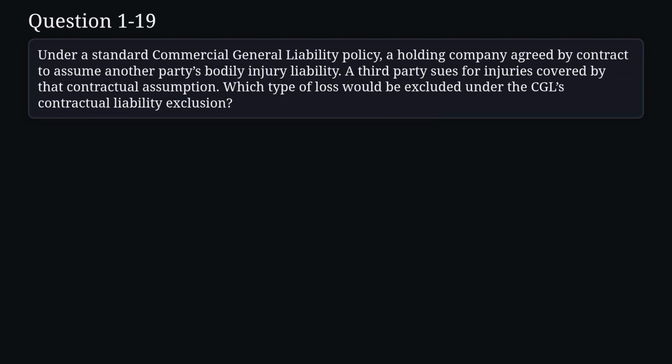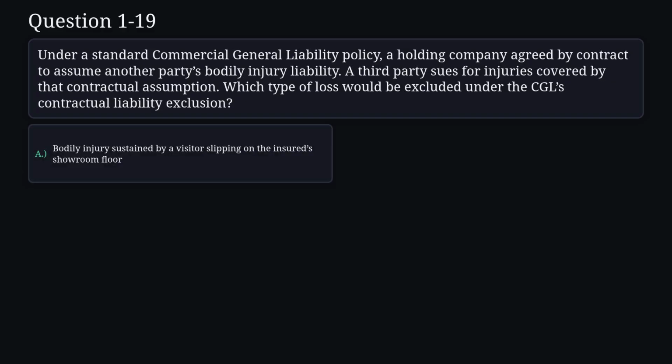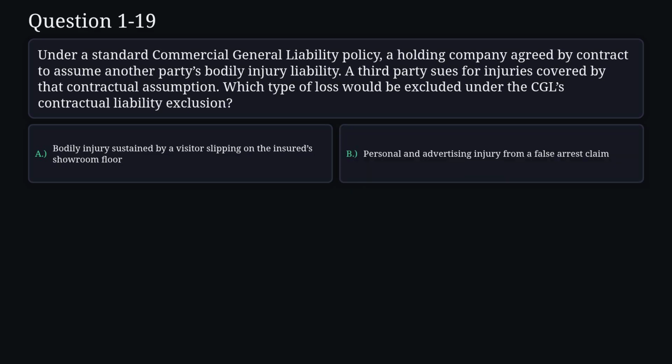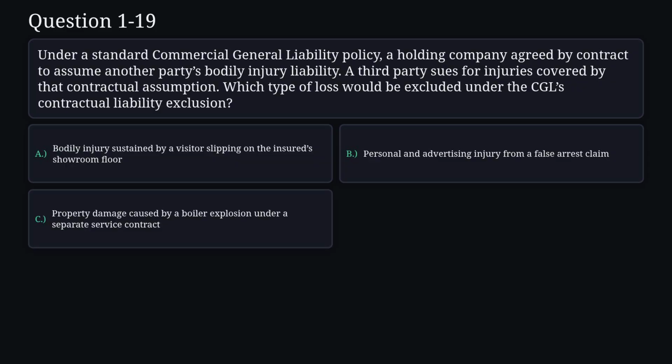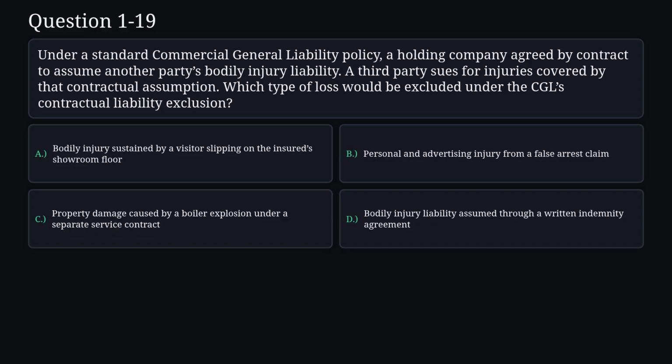Question 19. Under a standard commercial general liability policy, a holding company agreed by contract to assume another party's bodily injury liability. A third party sues for injuries covered by that contractual assumption. Which type of loss would be excluded under the CGL's contractual liability exclusion? A. Bodily injury sustained by a visitor slipping on the insured's showroom floor. B. Personal and advertising injury from a false arrest claim. C. Property damage caused by a boiler explosion under a separate service contract. D. Bodily injury liability assumed through a written indemnity agreement.